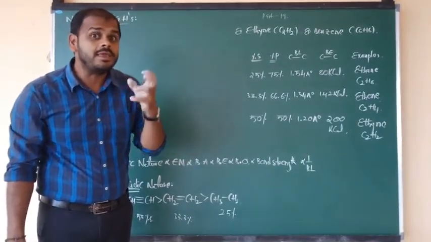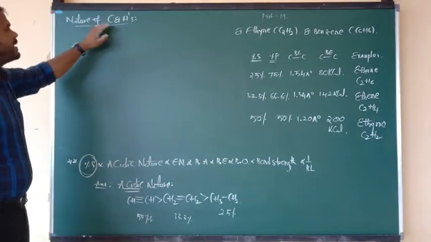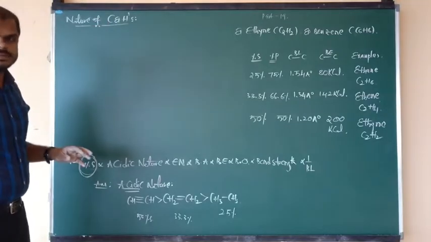For writing the common names of the compounds, we have to use the nature of carbons and hydrogens.